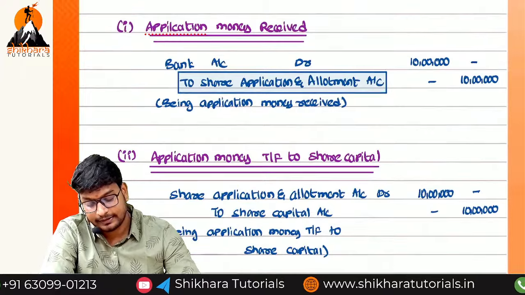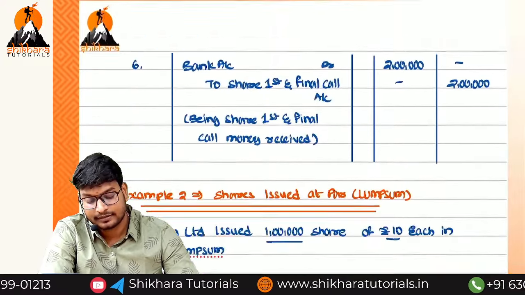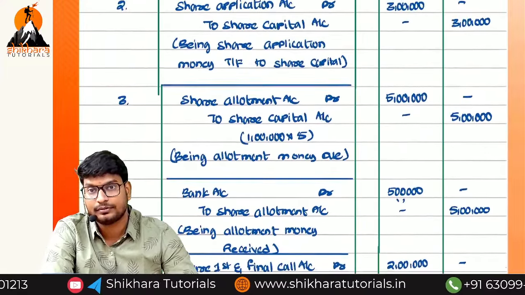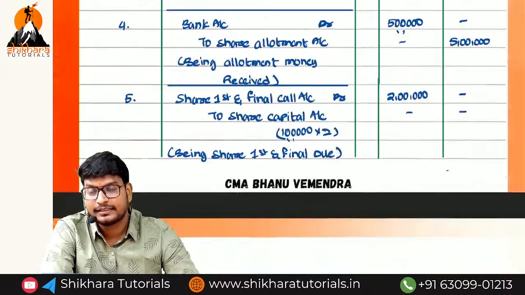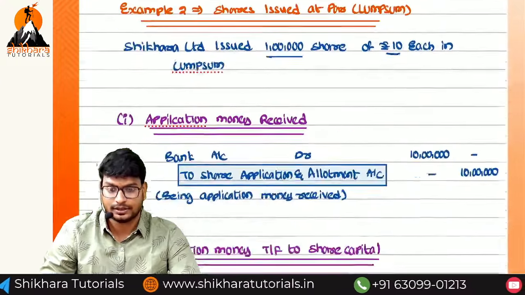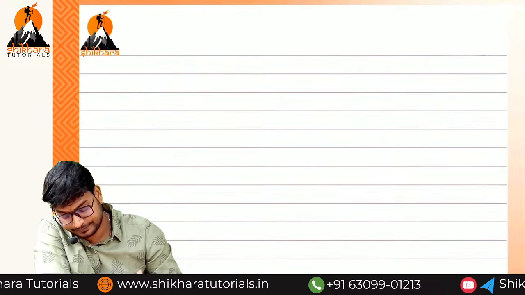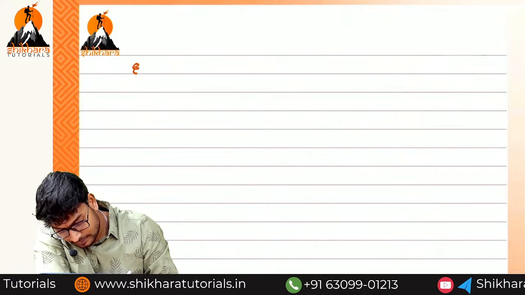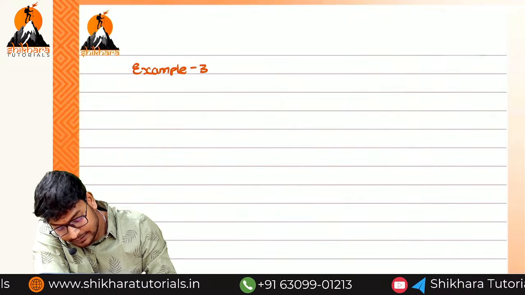So these are the entries at the time of lump sum, and installments. Last, final case: shares are issued at premium. We can discuss this one and we can close. The final example, number 1 or 2 or 3? Example number 3.